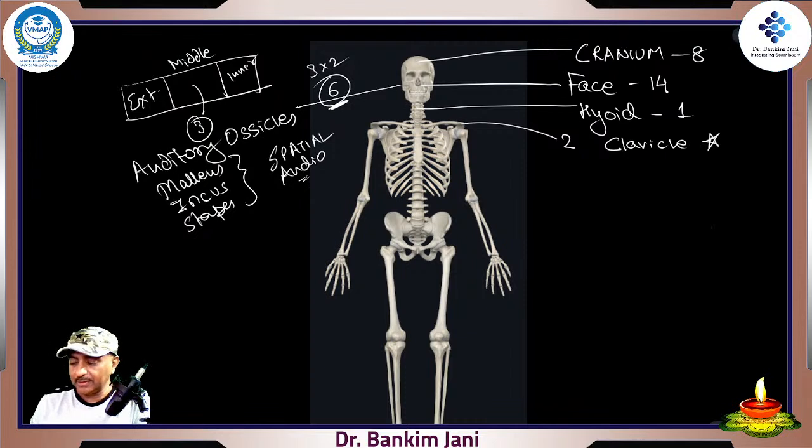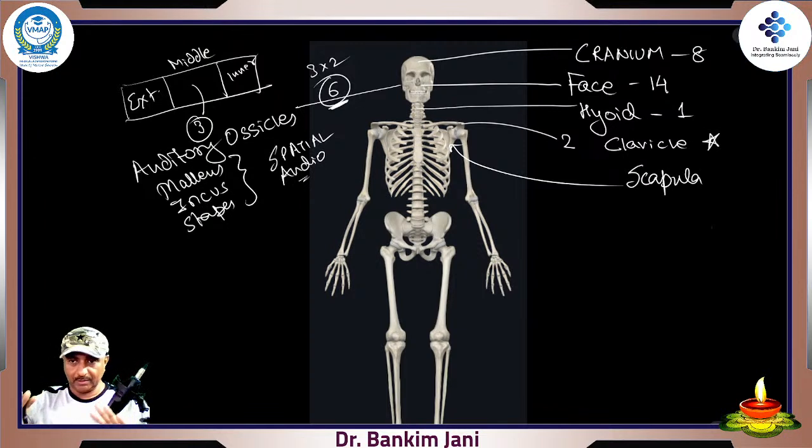Moving on to the clavicle. Clavicle we talked about. Then on the back, there is this bone. That is the scapula, which is actually creating your back. So right scapula, left scapula, on both the sides.